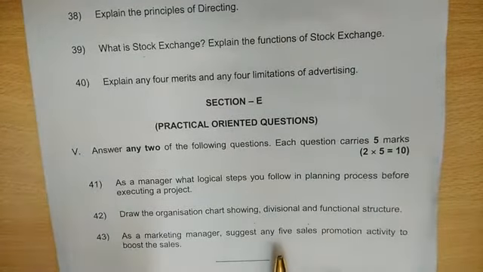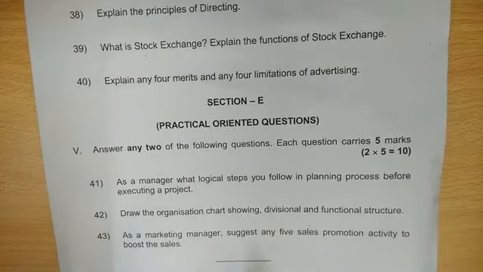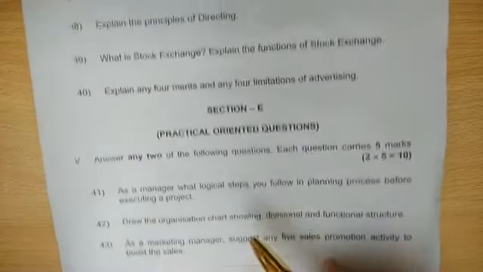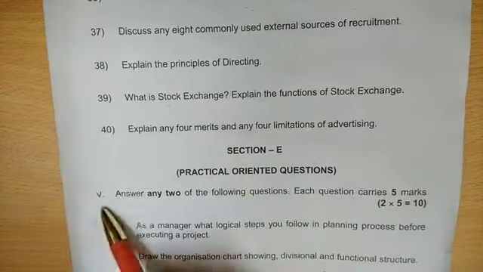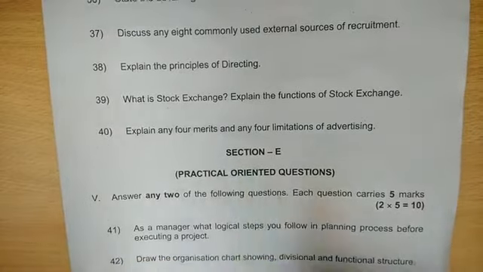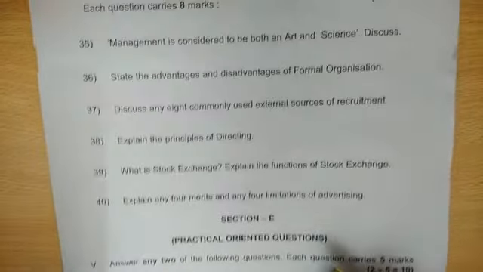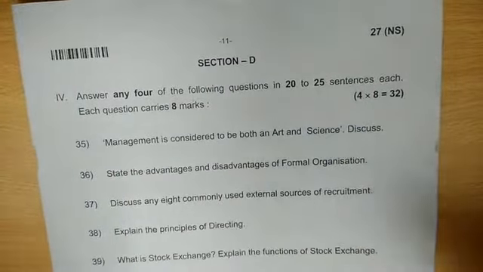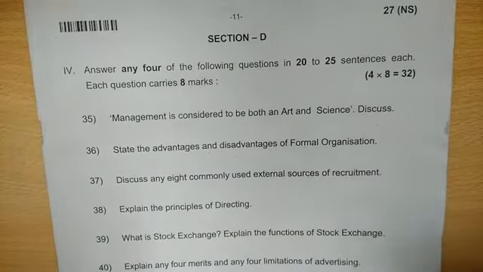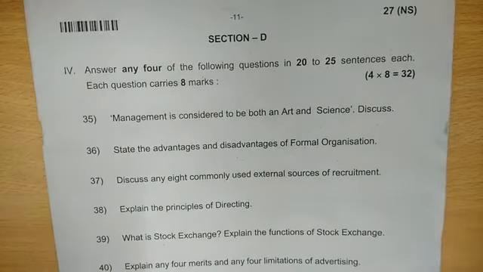Now, what about this section E? You can write it first, that is, after section C you can write section E. Please clearly define it properly in your answer sheet: section E, question 41, 42 or 43, whichever you are going to write. After that write section D, because in section D you have a lot of points to be explained, a lot of things to be covered in an answer, so it will take a lot of time to think and write it.